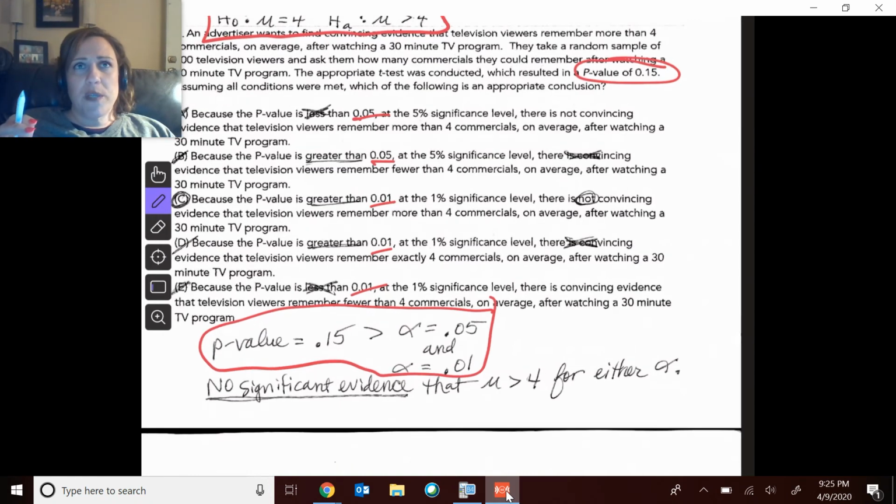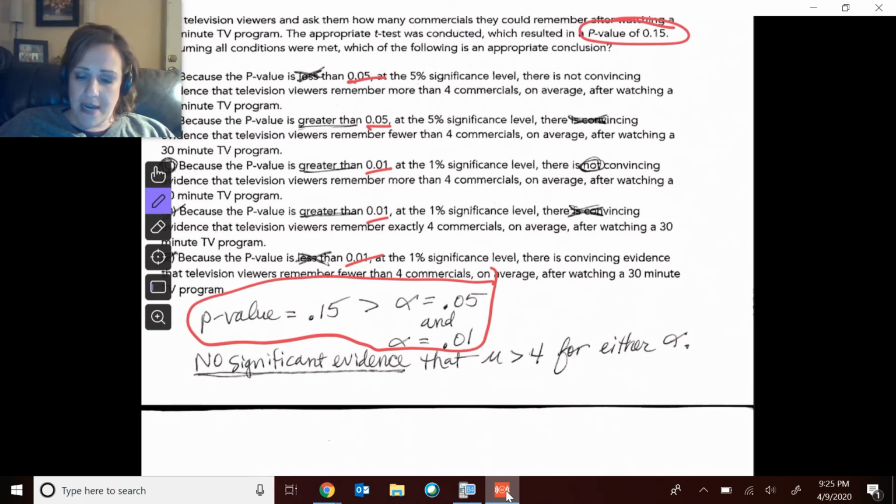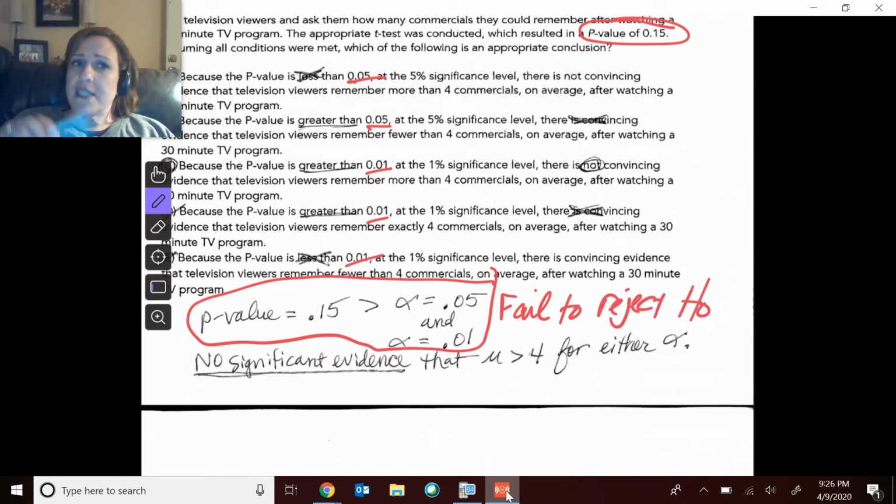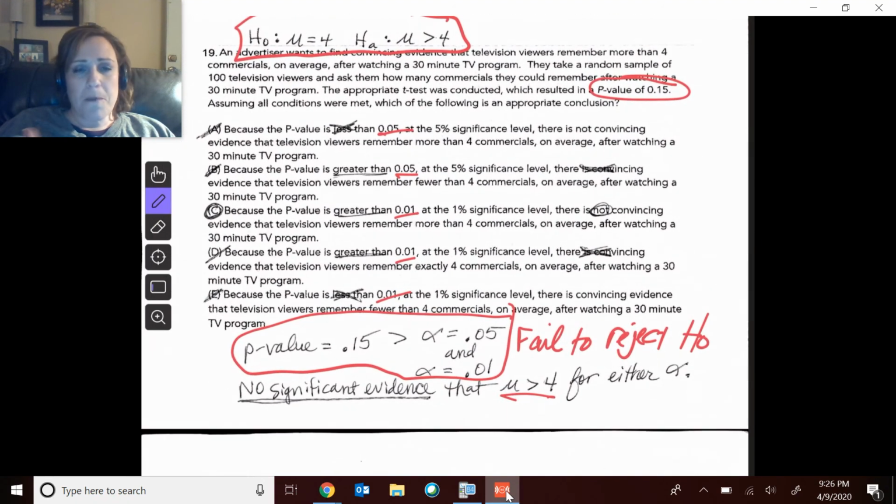But anyway, so here we have that. And so, because of that, I will fail to reject H0. So since I'm failing to reject H0, there is no significant evidence of HA. So I do not have significant evidence that the average is greater than 4. So let's see which ones of these. First off, cutting out those two, they say it's less. P-value is not less than. P-value is greater than both of those.